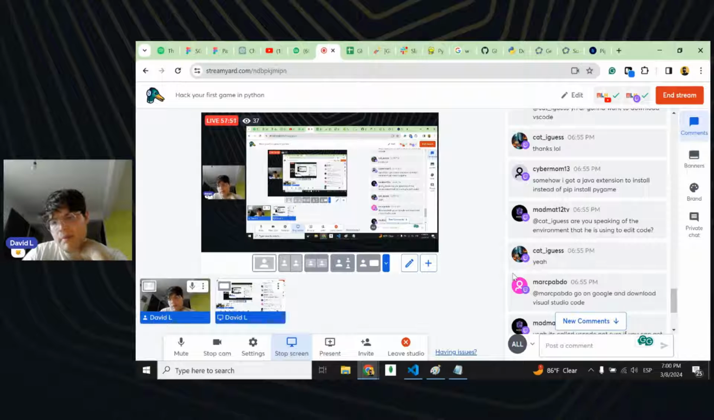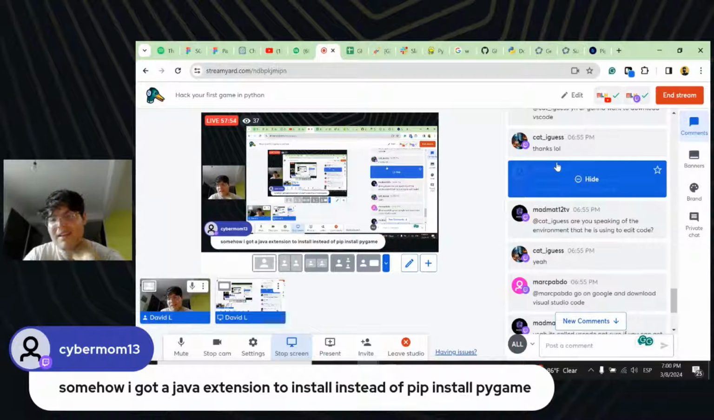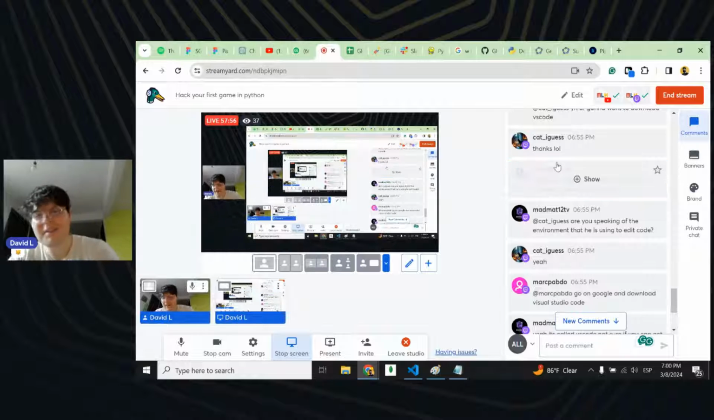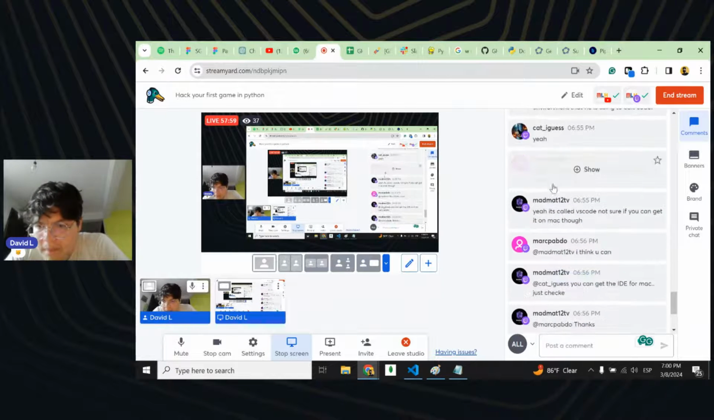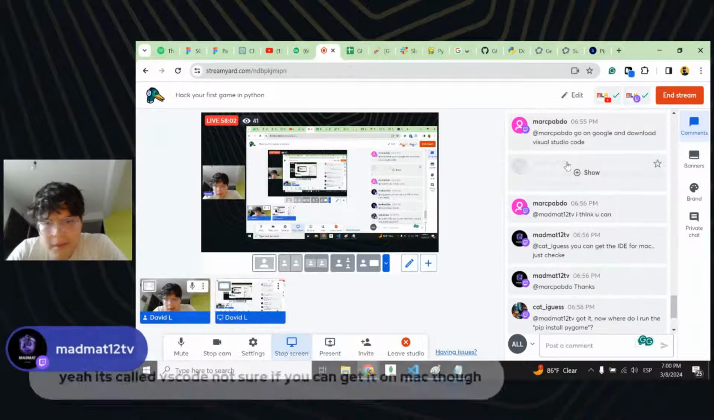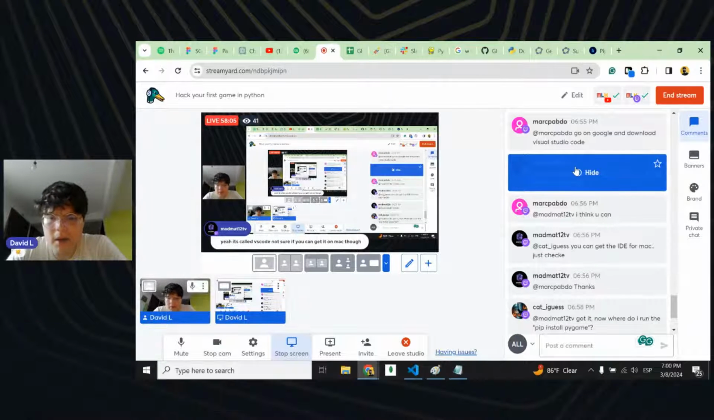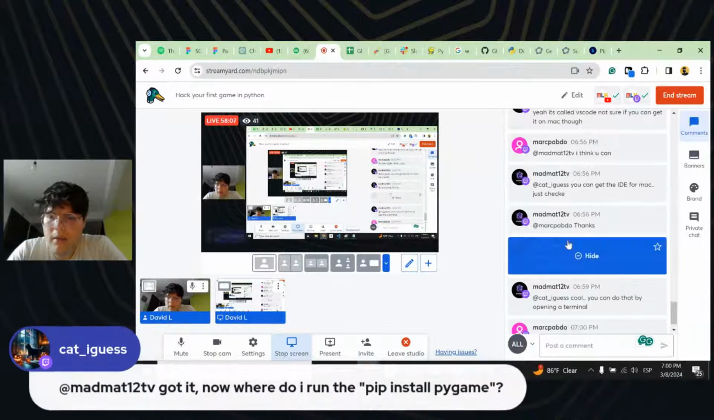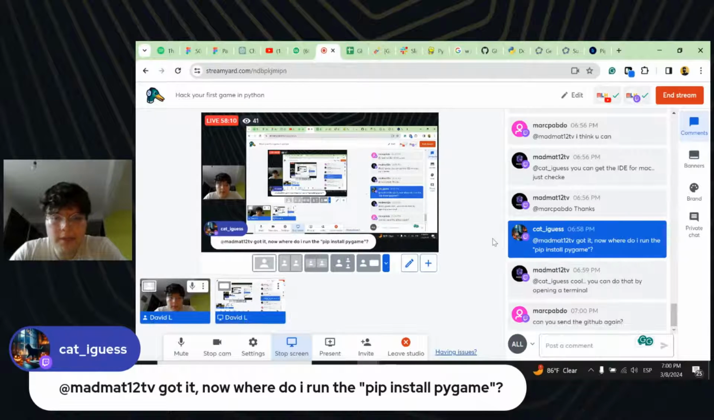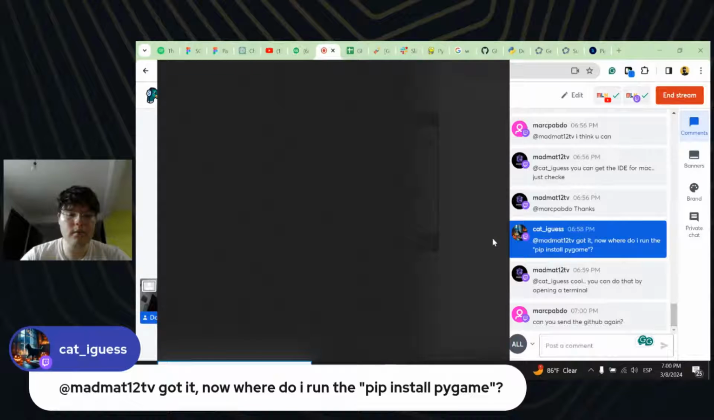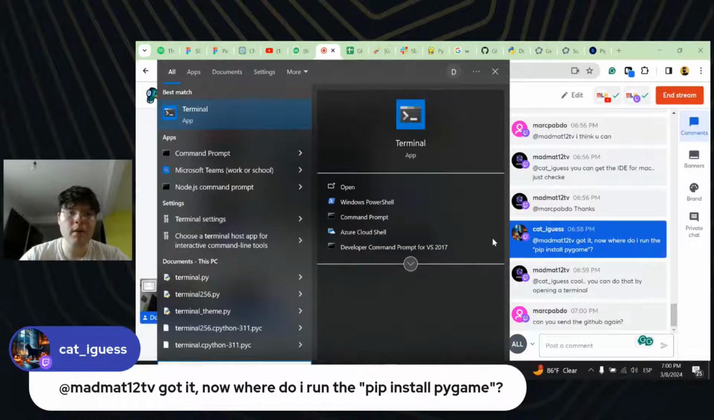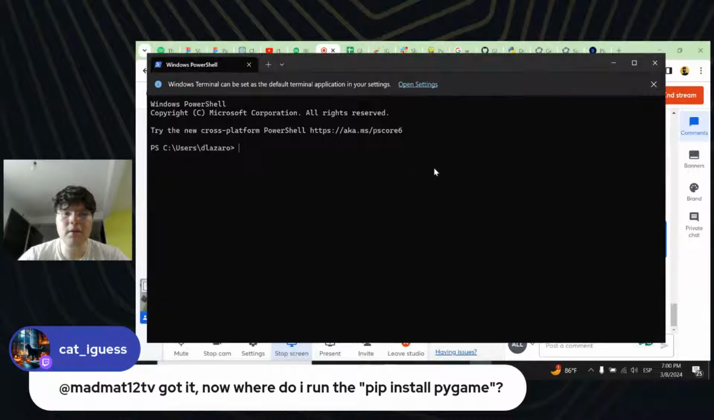Sometimes Java extension install, pip install. What? How do you do that? Okay, I trust you. Yeah, you can get Visual Studio Code on Macs without any problem. You should be running PyGame on your command line, so instead of the command line or CMD, you should be opening the terminal. And just go to the location where you already have your code or where you installed the repository.